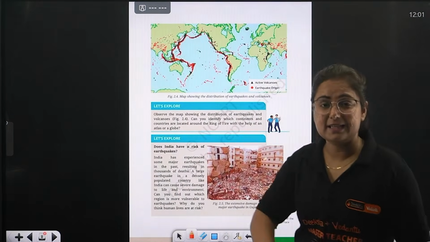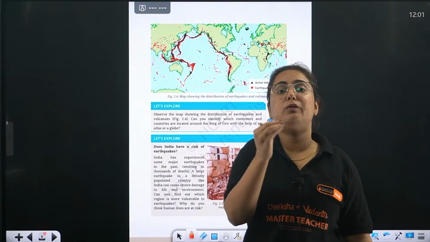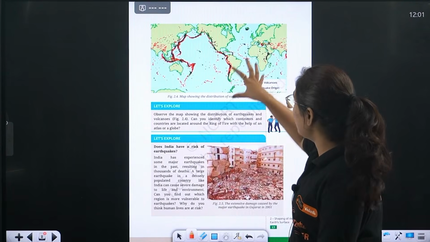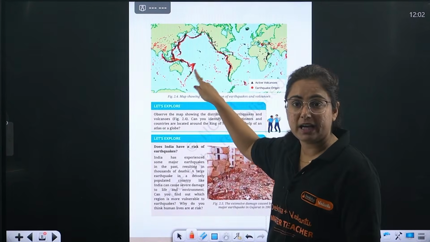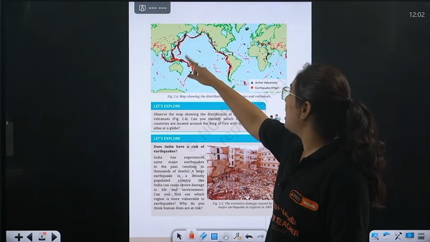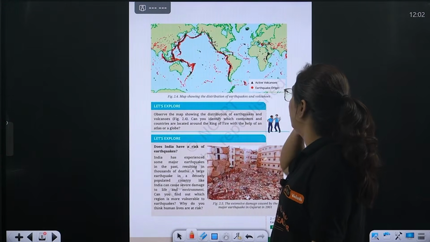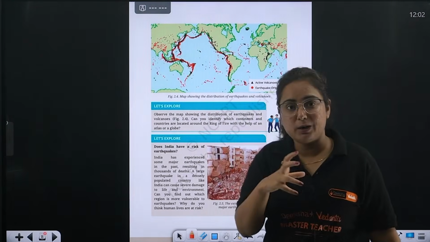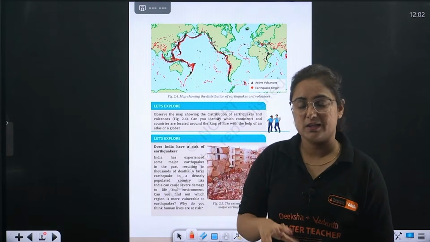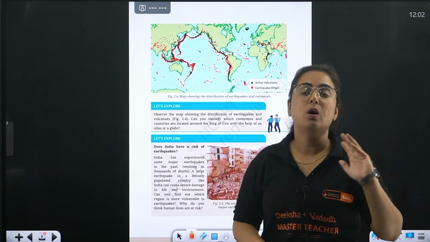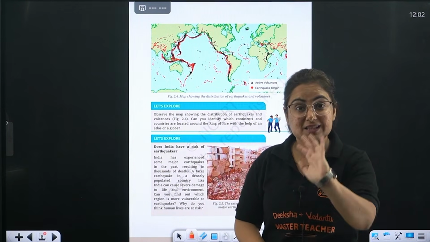The question is: is there any place in India which has a high risk of earthquake? Yes, there is. Beta, you can see in this map of the world, where the red part is marked, this is earthquake origin. And when I talk about India, this northern part where there is the Himalayan region is highly prone to what, beta? Earthquakes as well as landslides.